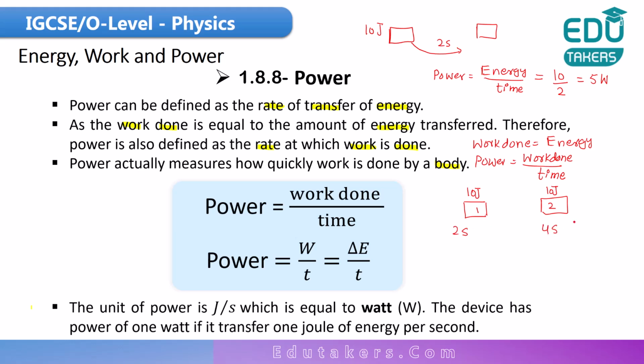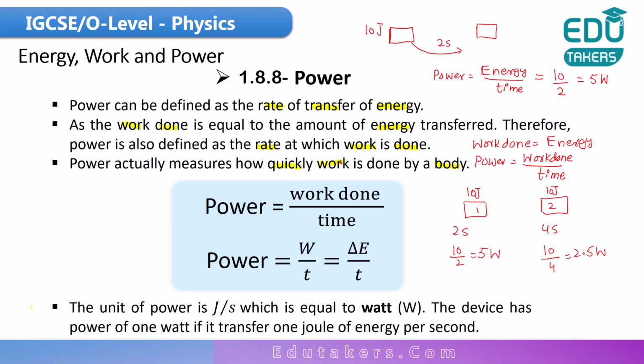When you calculate the power for the first object, just divide 10 by 2, you get 5 watt. But for the second object, you divide 10 by 4, you get 2.5 watt. So the object which transfers energy in a shorter time has more power, while the object that takes longer to transfer energy has a smaller power. So power measures how quickly the work is done by the object.